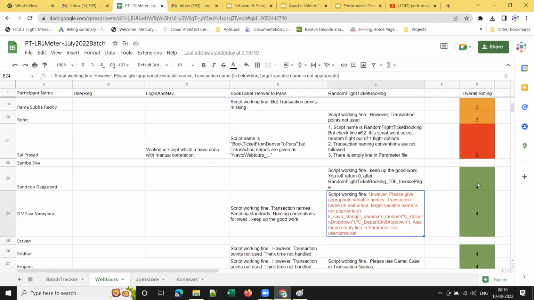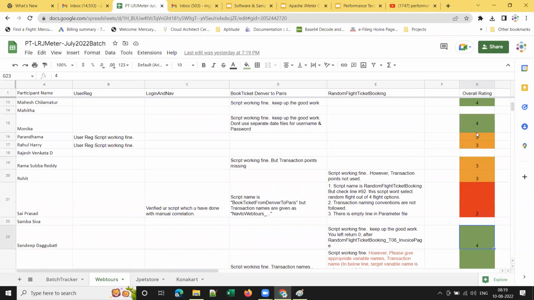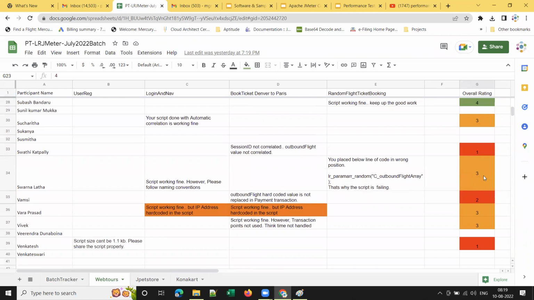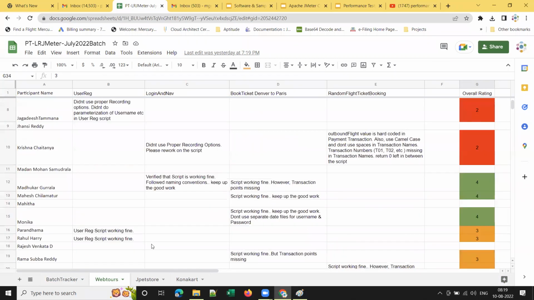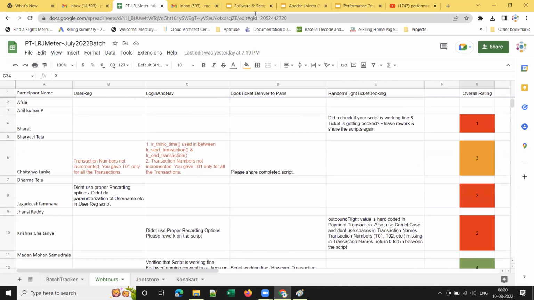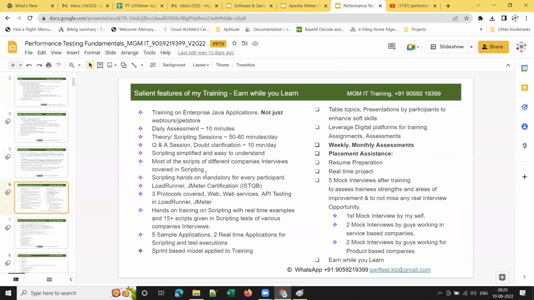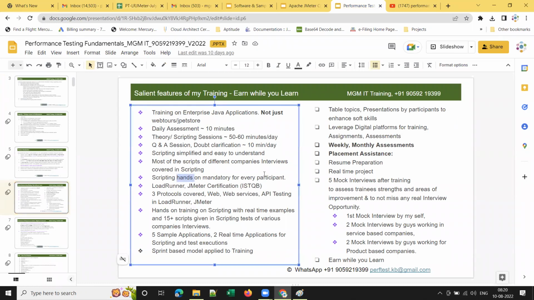Those who got 4 and 5, I will be giving. You can see that I applied conditional formatting here, right? This is one of the good features of Excel. Those who got less than 3, you can see the cell in red color over here, right? This sheet is for the first application, and in that way I will be reviewing all the scripts for the second application and third application. Throughout the training I will be doing this, right? So this is about scripting hands-on being mandatory for every participant.